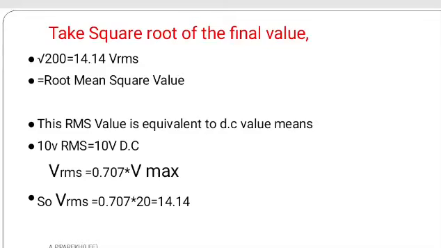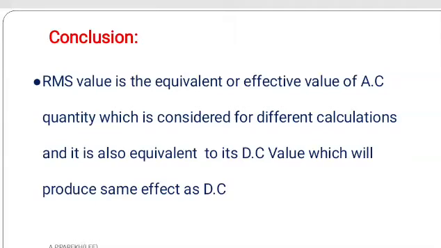The RMS value is the best way to calculate the effective value of the AC system. Friends, the RMS value, peak value and average value change for different waveforms, right? So what is the conclusion, or we can say the summary? The RMS value is the equivalent or effective value of an AC quantity which is considered for different calculations, and it is also equivalent to the DC value which will produce the same effect as DC, right?